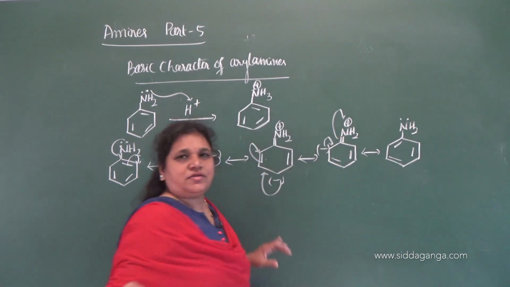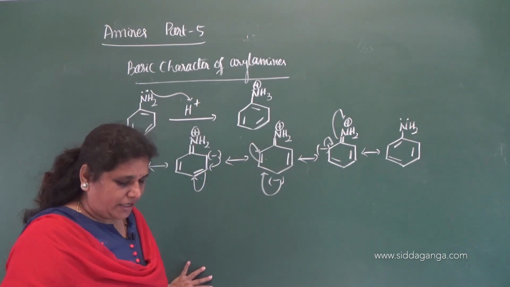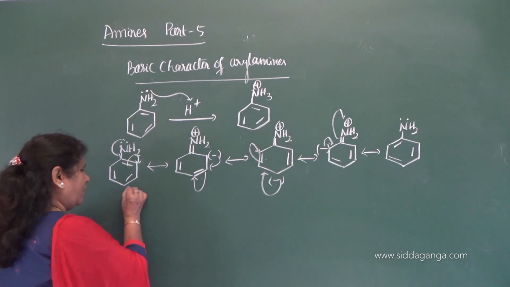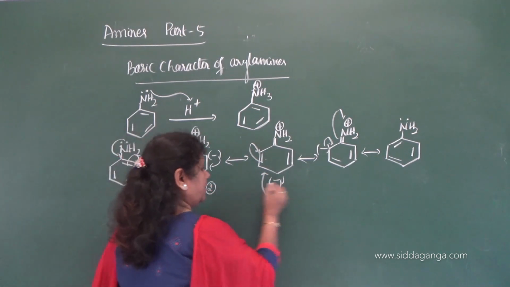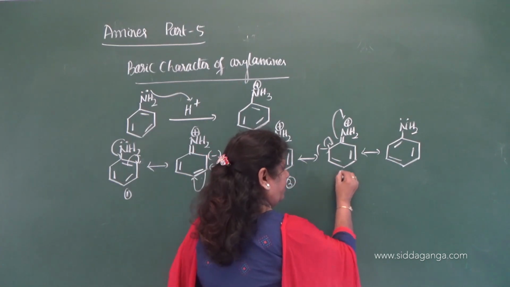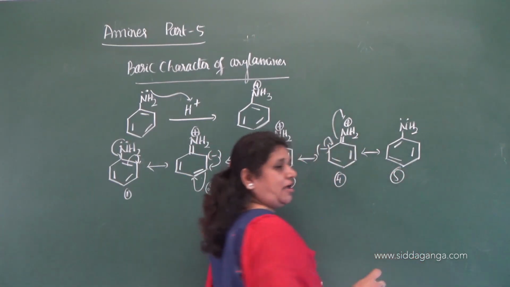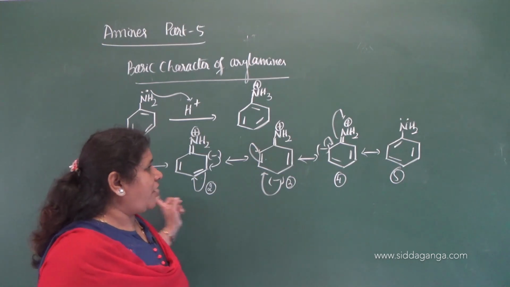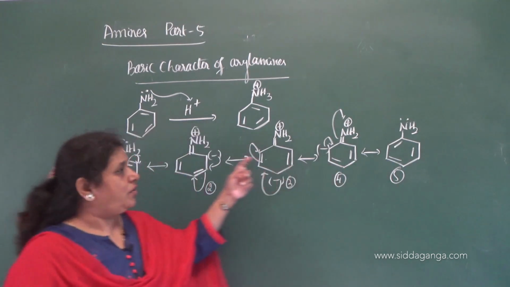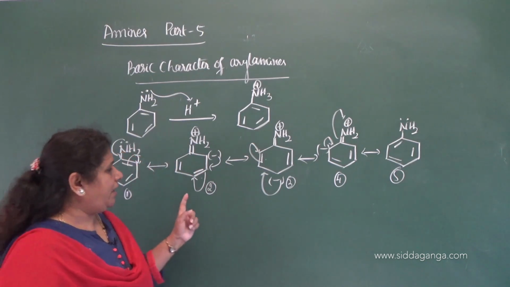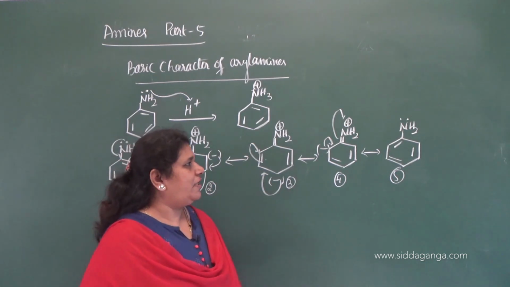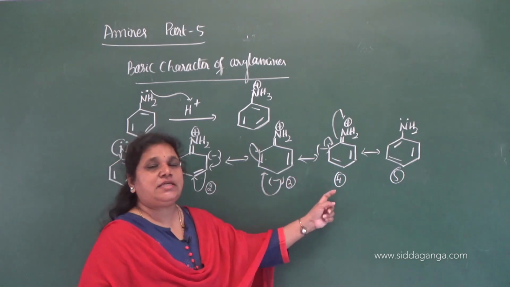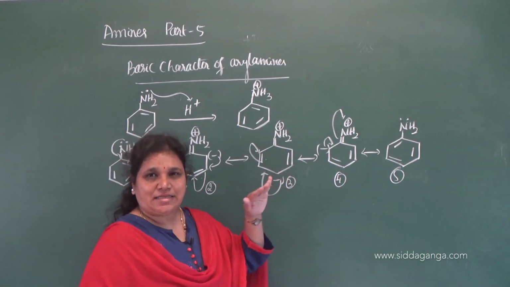So how many resonance structures can we write for aniline? We can write 1, 2, 3, 4, 5. There are 5 resonance structures. In resonance structures 1 and 5, there is only a lone pair of electrons, but in 2, 3, 4, there is a charge separation. Therefore, the contribution of these 3 structures towards stability is less.